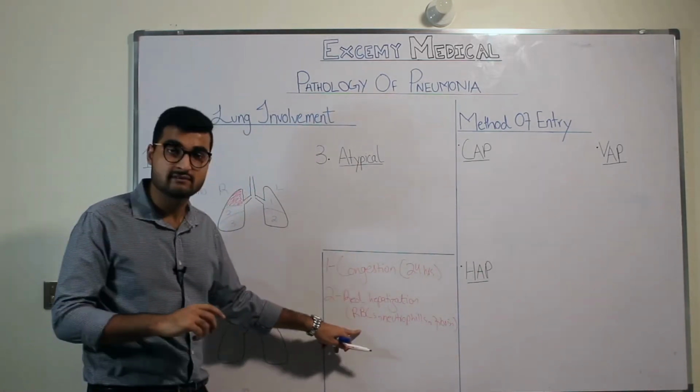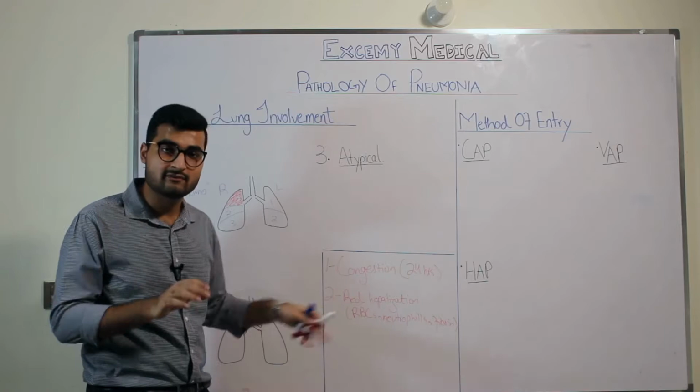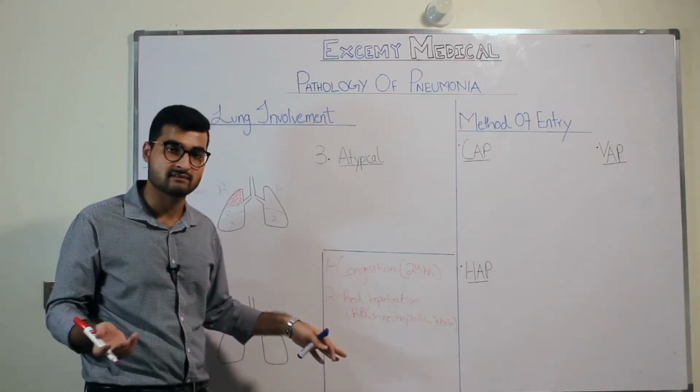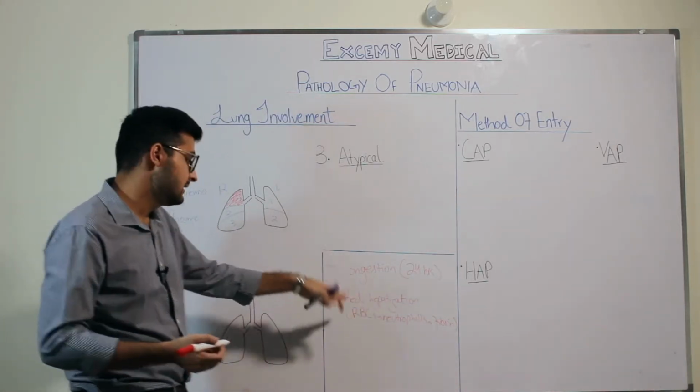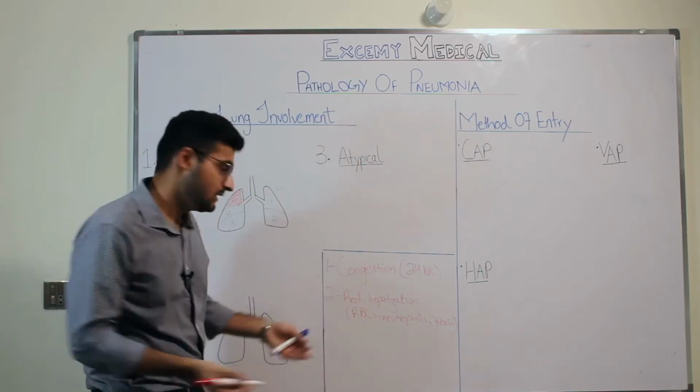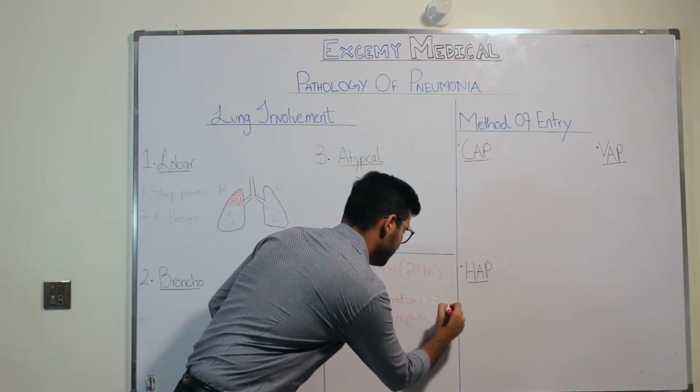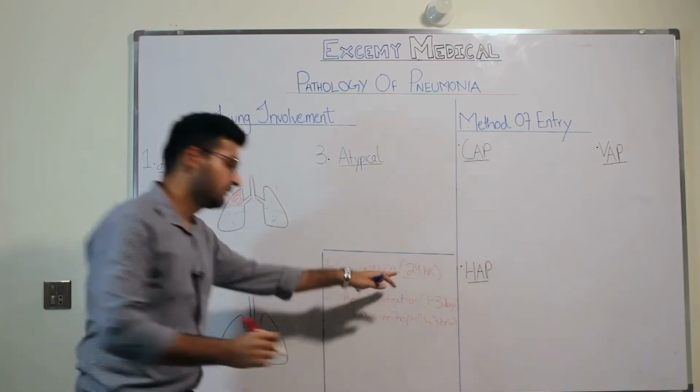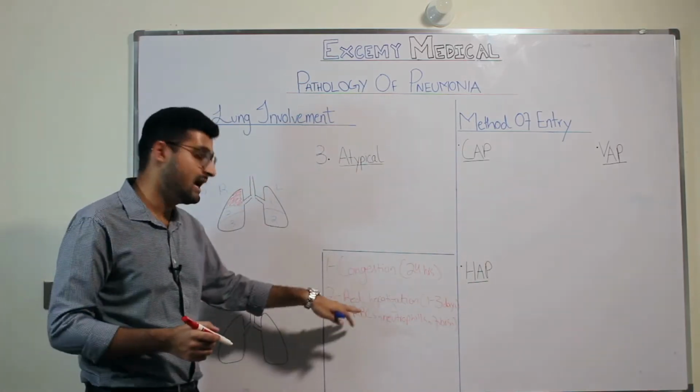Since we have RBCs coming into that lobe, it gives it a red color and it looks like a human being's liver, which is why we call it red hepatization. Now, what is going to be the time of this? It is going to happen over the course of 1 to 3 days. For 1 to 3 days, after 24 hours, you will have red hepatization.